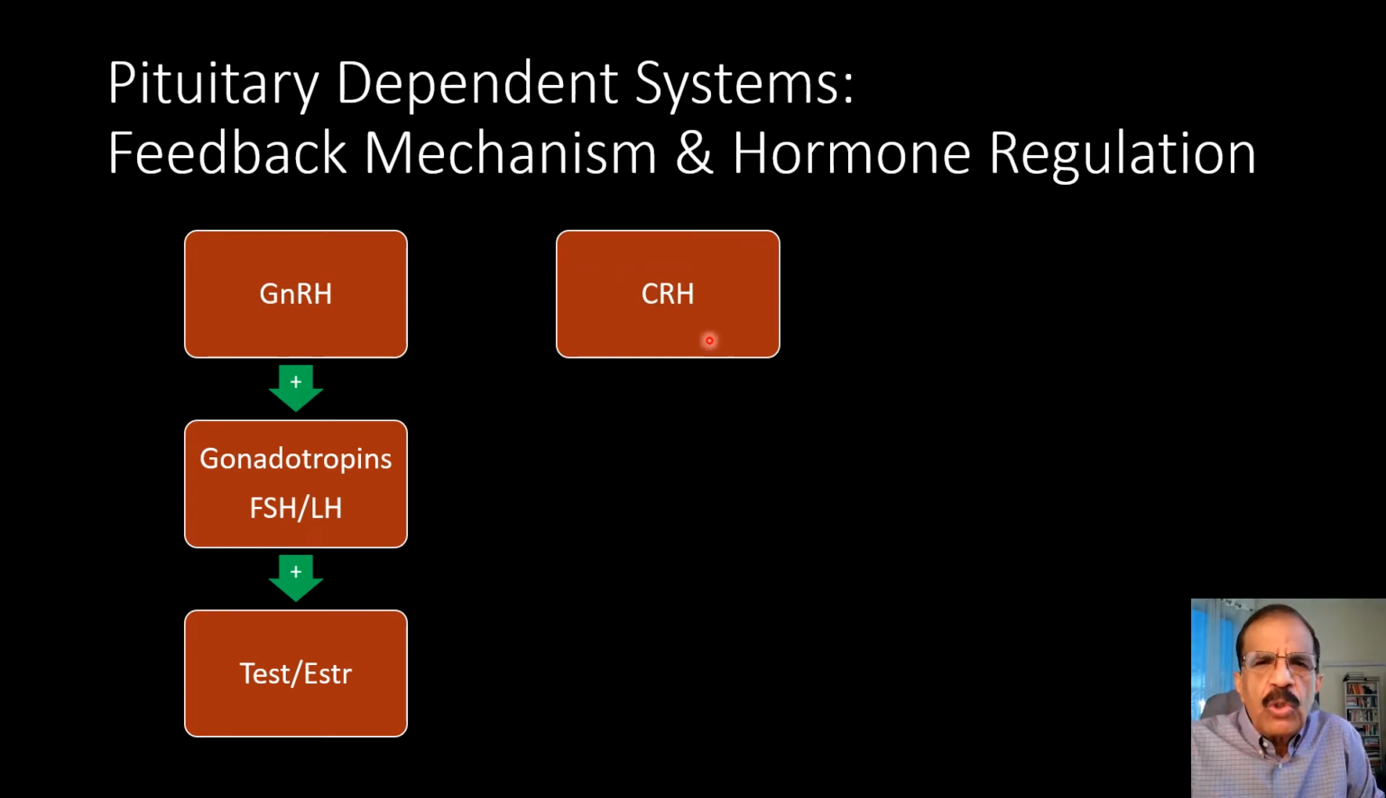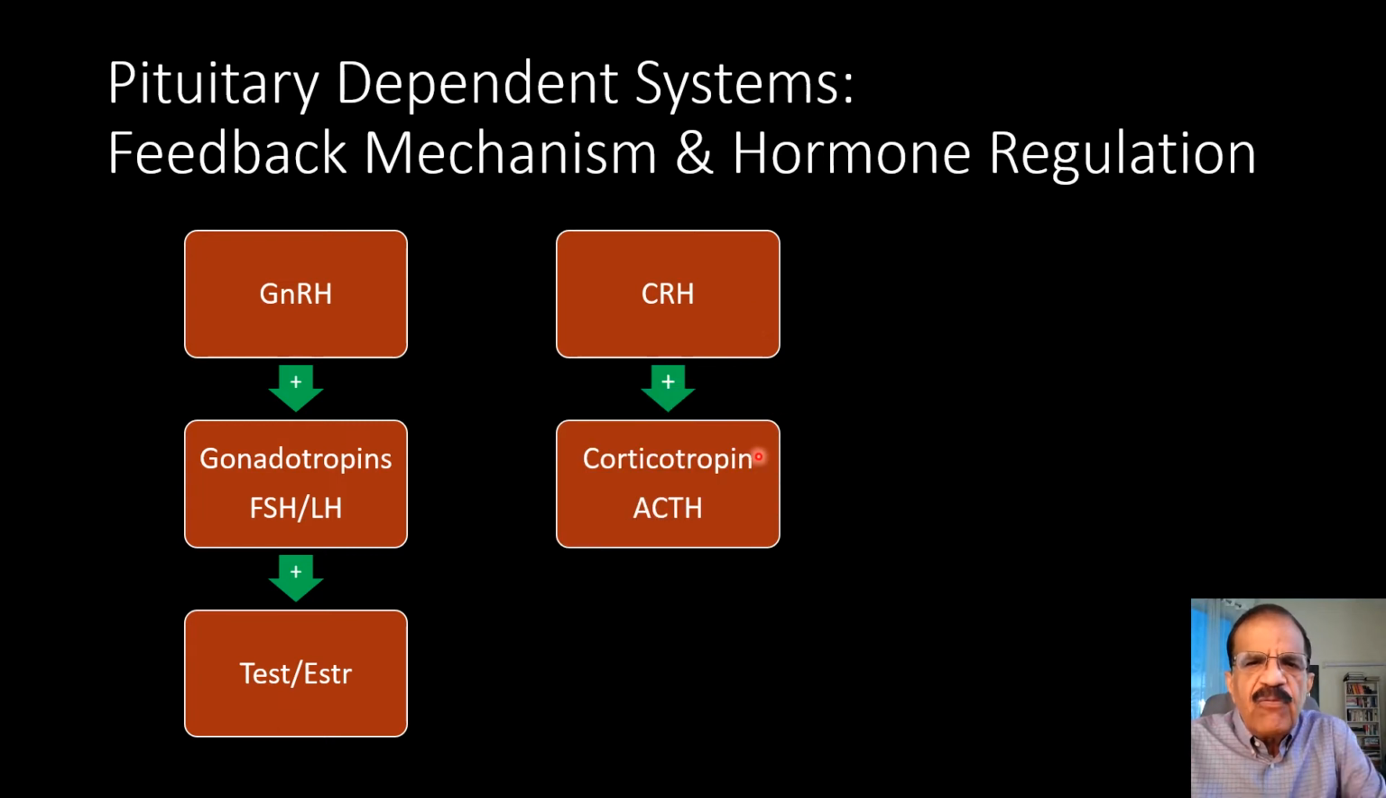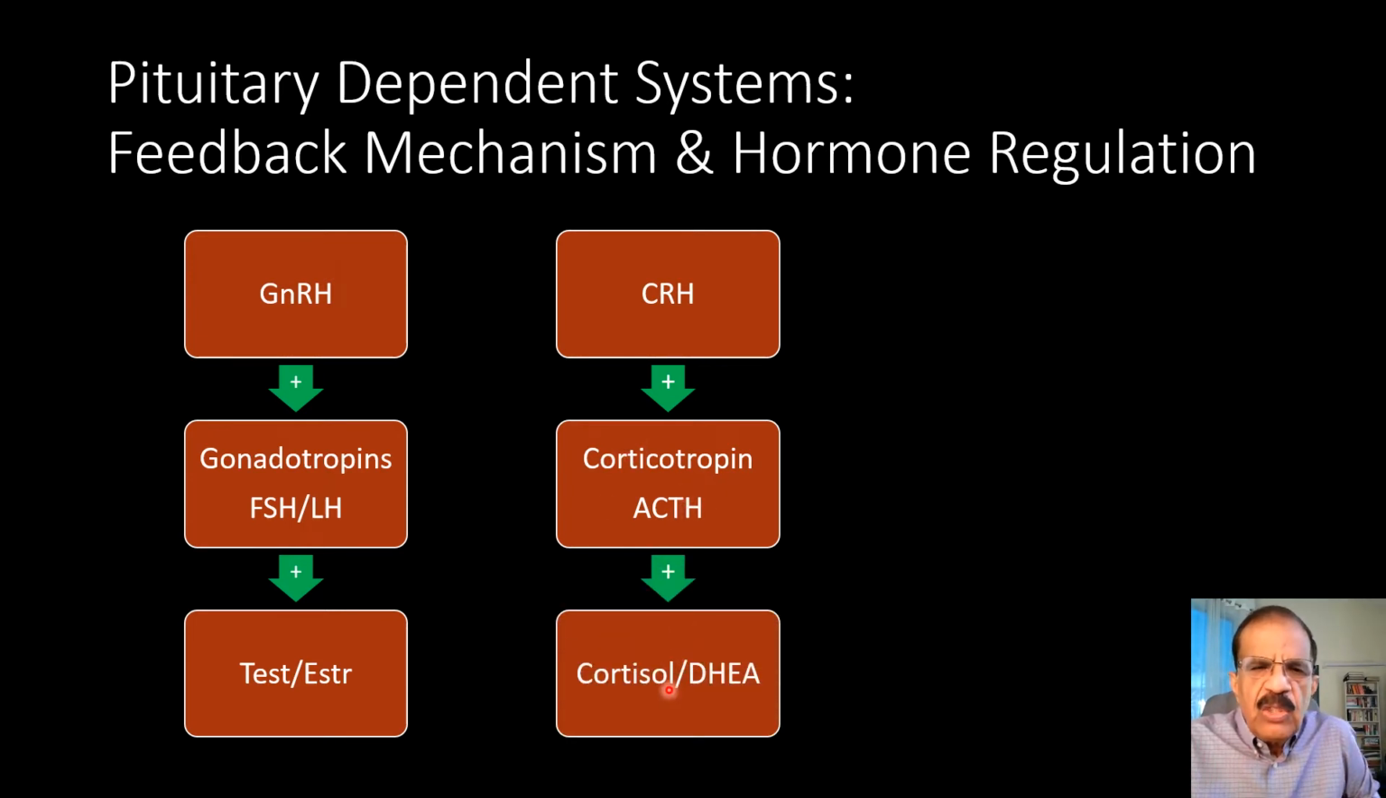Second example is corticotropin releasing hormone produced by the hypothalamus, and it would stimulate the anterior pituitary to produce ACTH, which is corticotropin. Also, there are two names, ACTH or corticotropin. This itself does not have effect on the tissues, but it will stimulate our adrenal cortex to produce cortisol and DHEA, especially in women. These two hormones have very, very vital action in the body, and the ACTH itself does not have any action other than controlling adrenals to secrete cortisol.